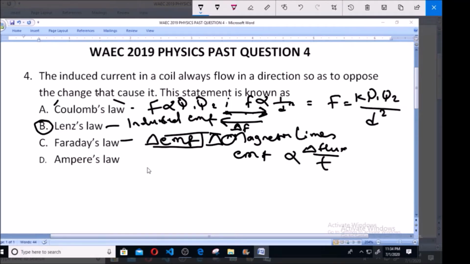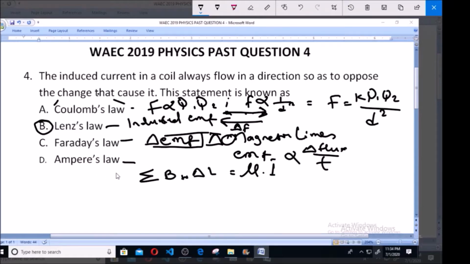And finally, we'll talk about Ampere's law, which states that for any closed loop path, the sum of the length elements times the magnetic field in the direction of the length element is equal to the permeability times the electric current enclosed by the loop. This is the formula that summarizes the statement of Ampere's law.